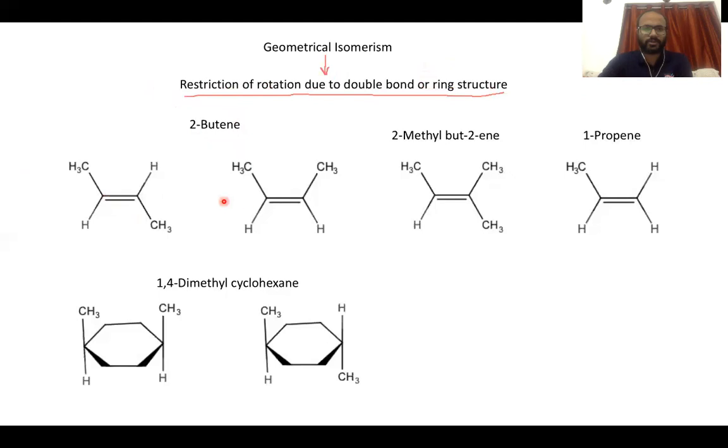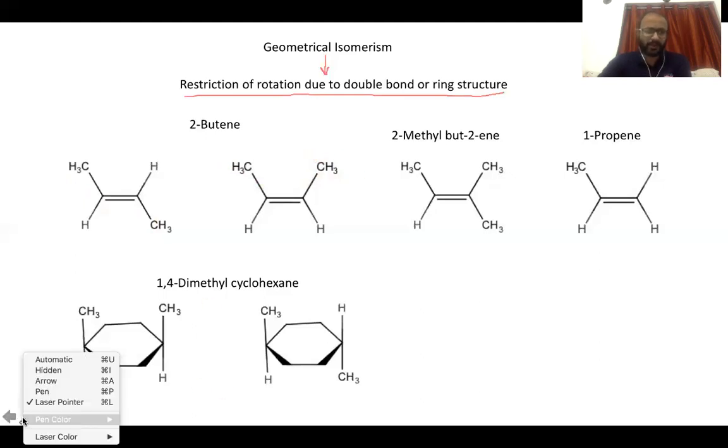So these are two different structures for 2-butene. The only difference between these two structures is that in one of the structures you have the methyl groups on opposite sides of the double bond, and in the other you have the methyl groups on the same side of the double bond.